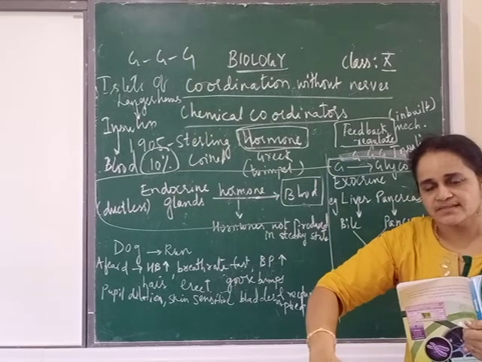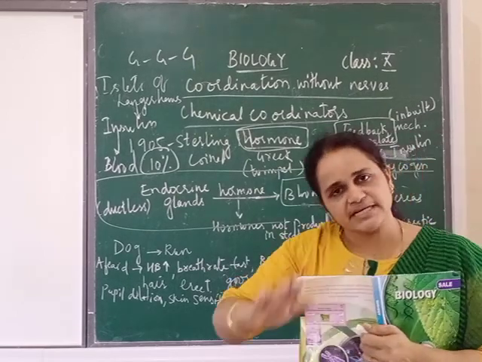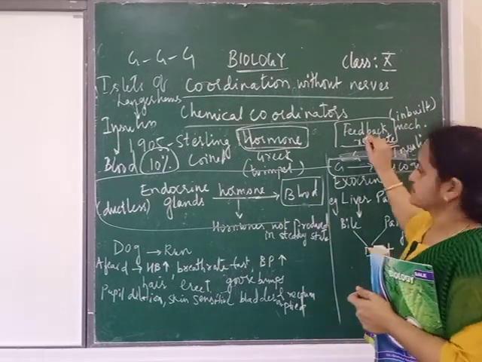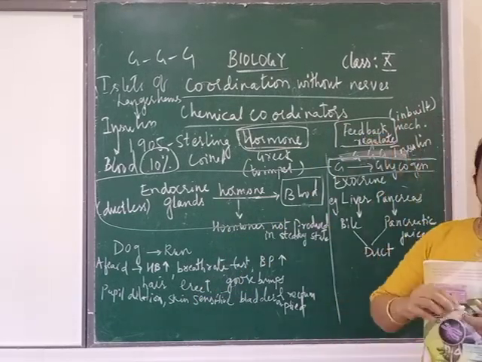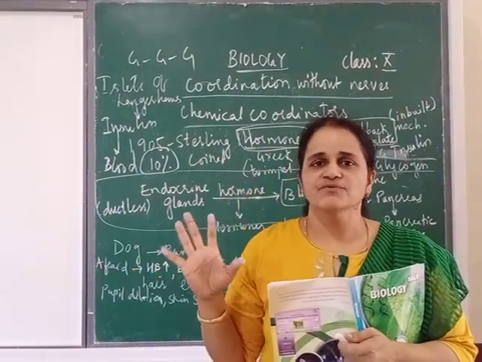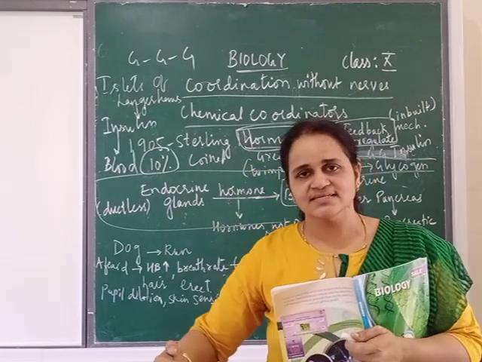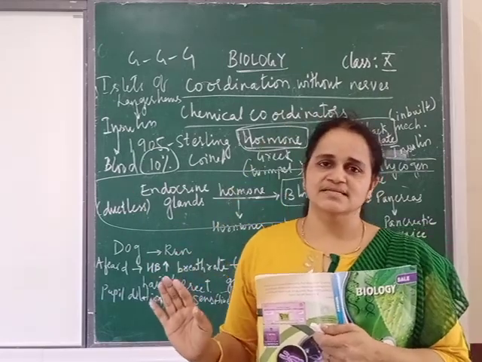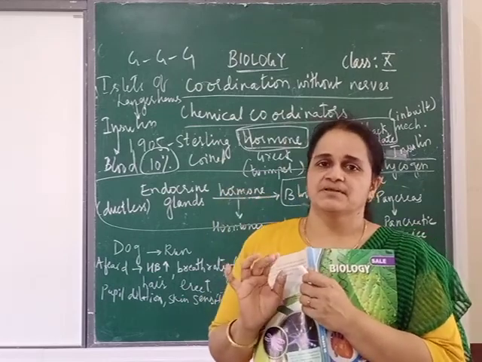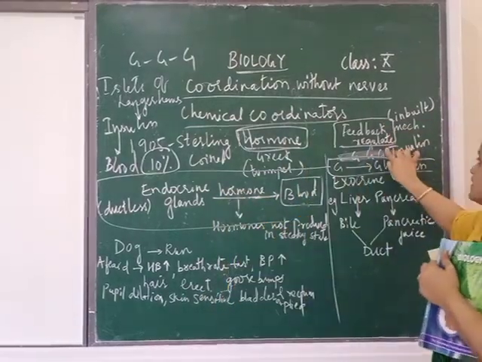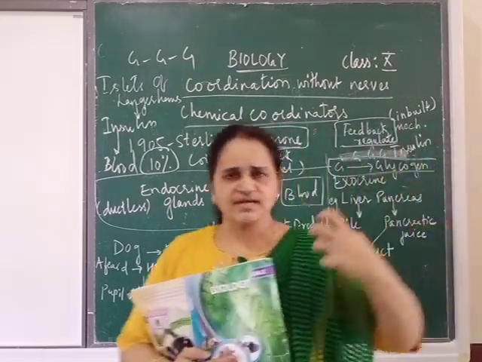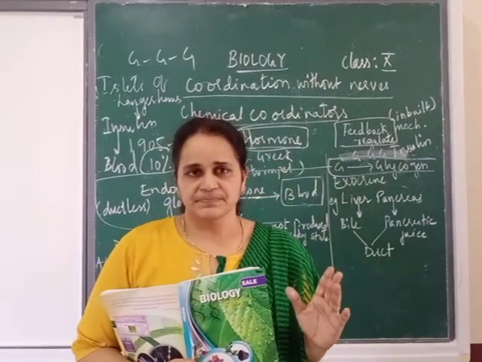Decreases. See? There is no one which is giving signal, but it by itself controls. That is called as the feedback mechanism. Feedback mechanism. That means more insulin is secreted when there is more amount of glucose. When the glucose level decreases, insulin also will decrease. So see, in this way they are controlling their own secretion. So that is called as feedback regulation or feedback mechanism. And this is not something which we are taking, it is inbuilt in our body.